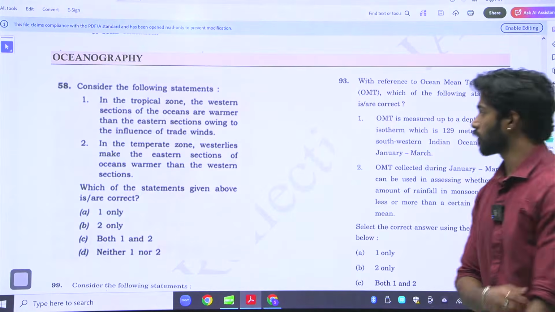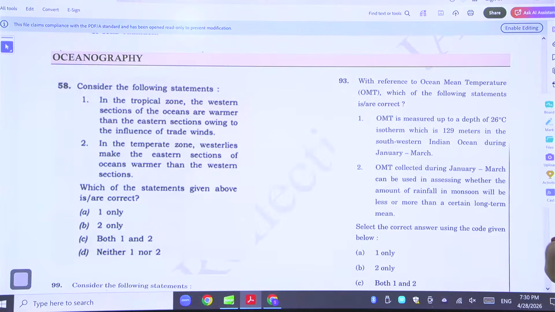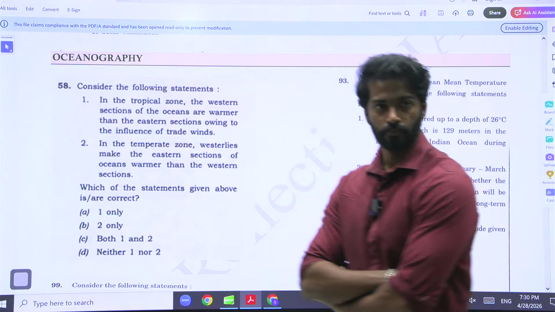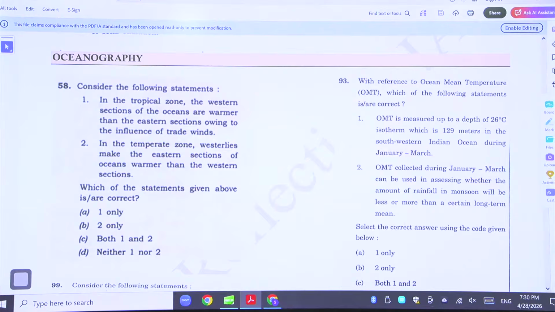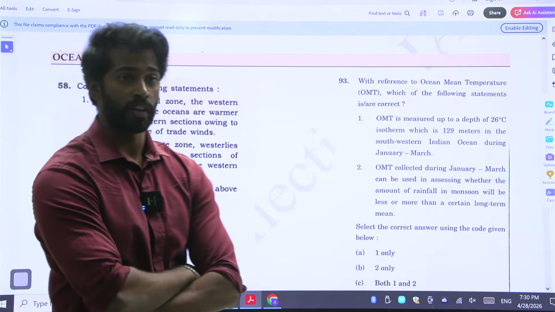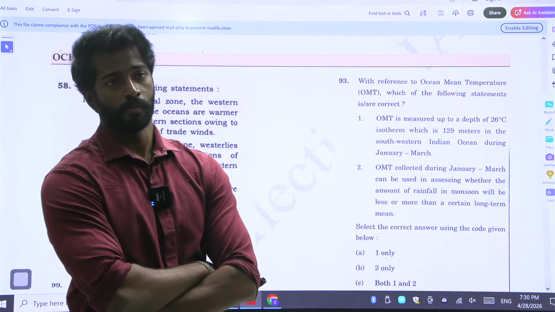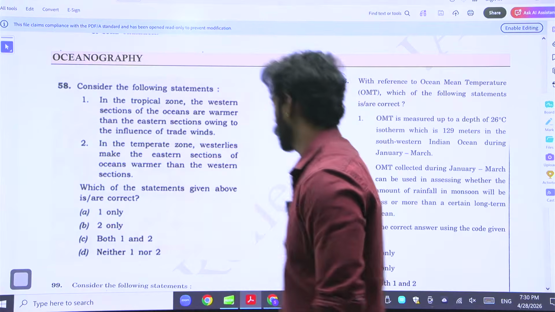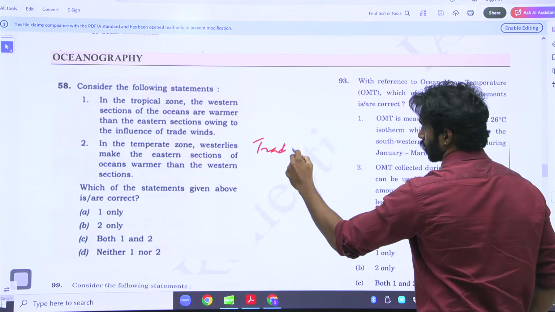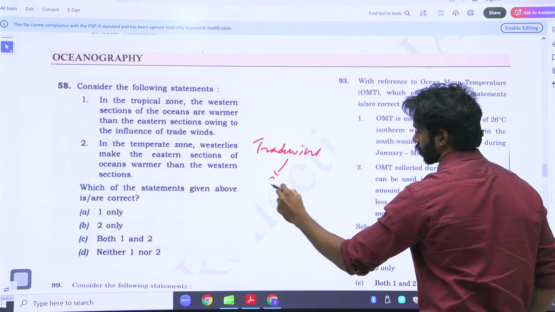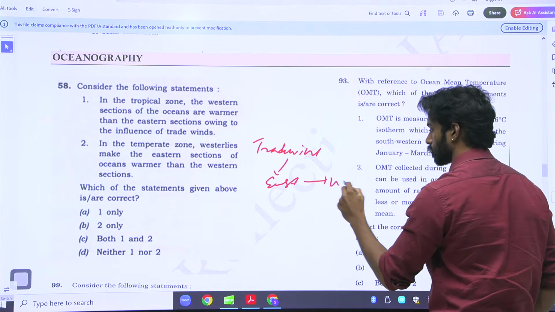In the tropical zone, the western sections of the ocean are warmer than the eastern sections owing to the influence of trade winds. Now, what are trade winds? Easterlies, yeah. Trade winds are easterlies that go from east to west.